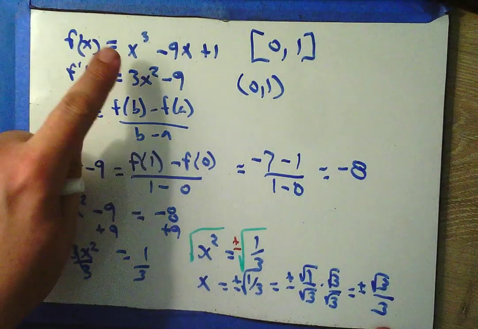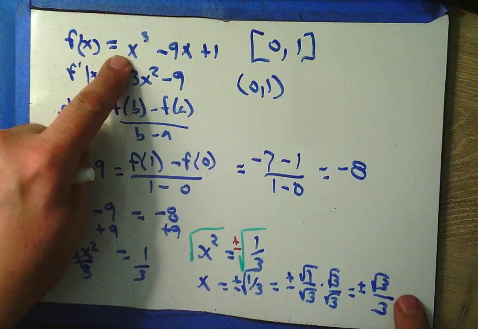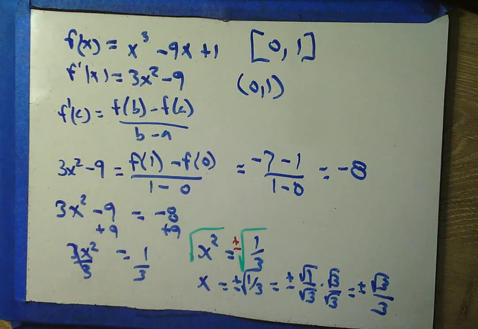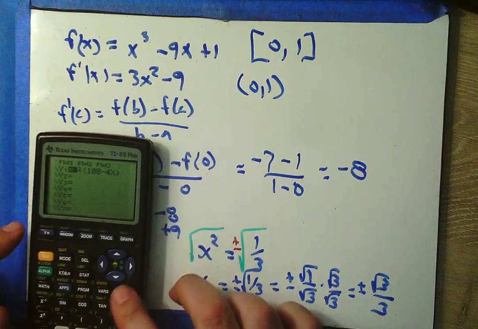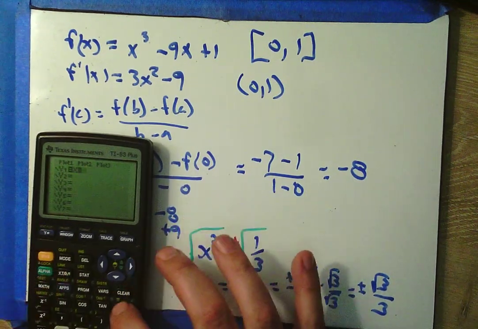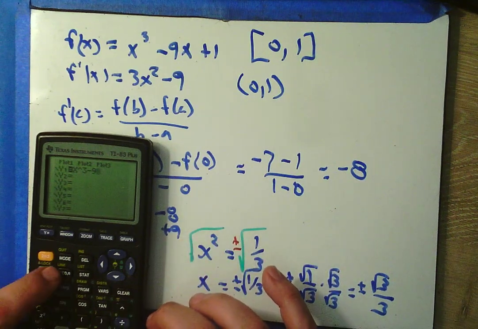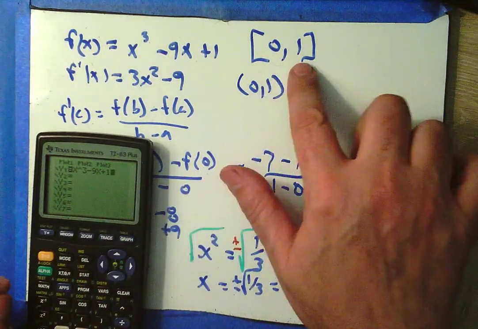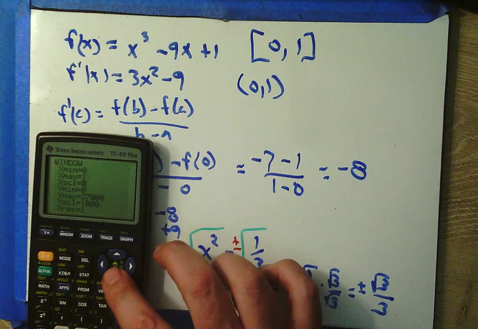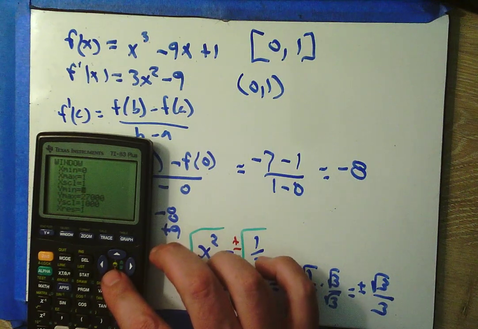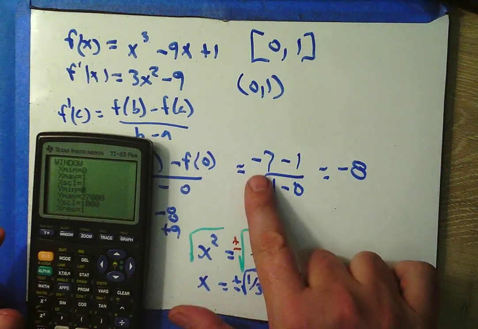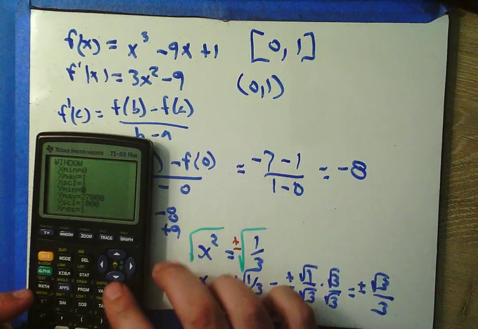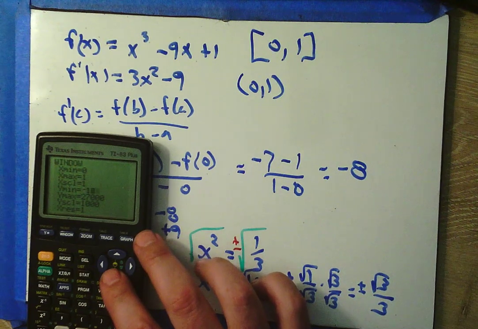So it turns out that our third degree polynomial has two such places where the slope of the secant is the same as the slope of the tangent. Let's take a look at that. So if we've got x to the third minus 9x plus 1, and I only need to look from 0 to 1. Scale of 1 should be sufficient. We already know the values are positive 1 and negative 7 for y values. So let's go negative 10 to 5 in steps of 1.